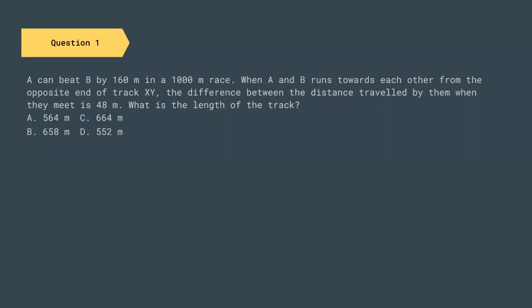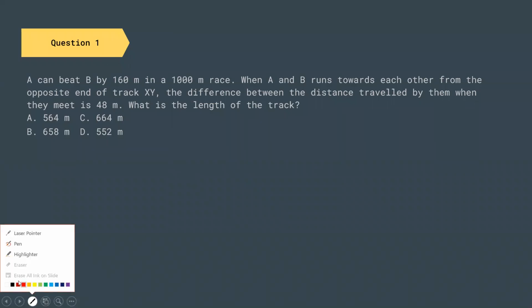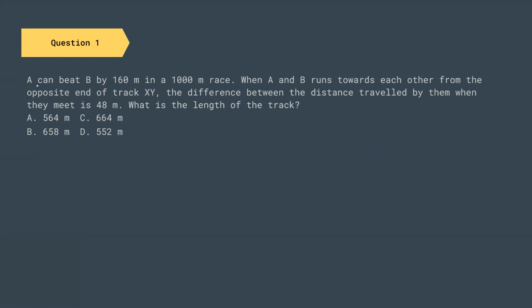So let us start. So this is our first question. In this question, they are saying that A can beat B by 160 meter in a 1,000 meter race. When A and B run towards each other from the opposite end of the track XY, the difference between the distance traveled by them when they meet is 48 meter. What is the length of the track?